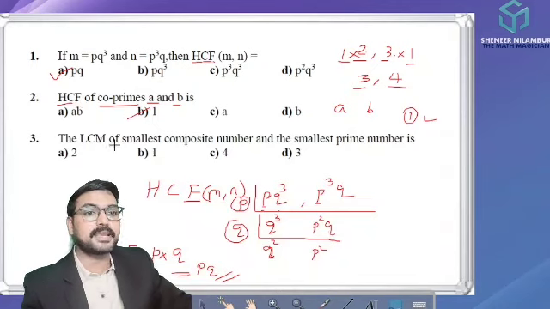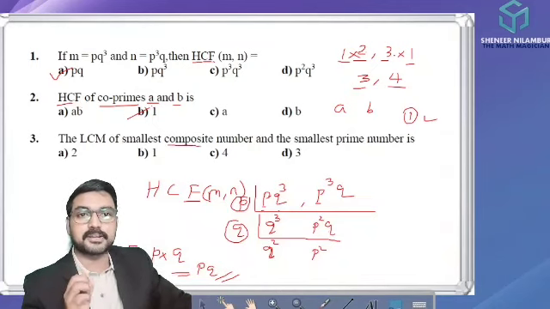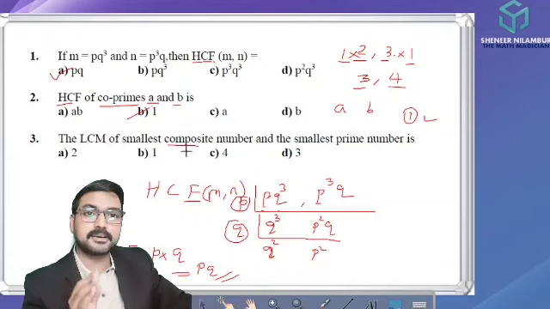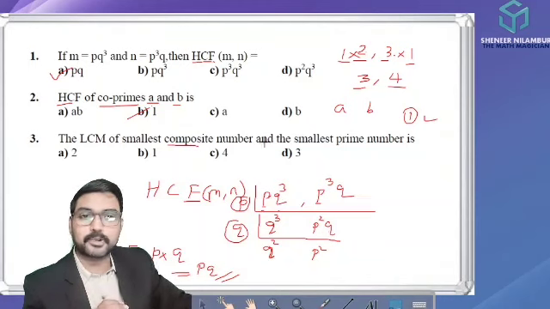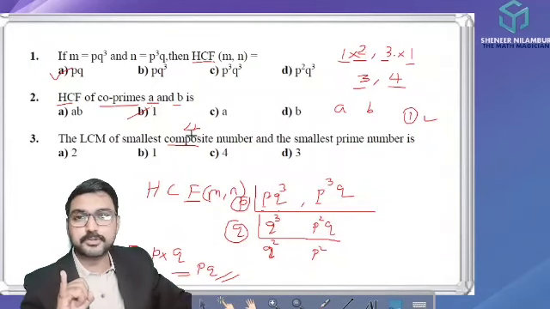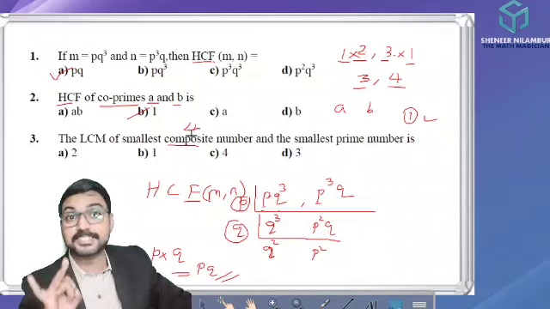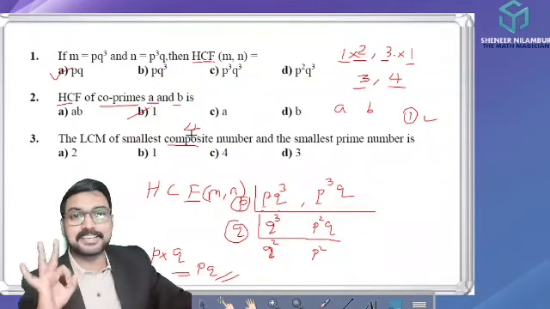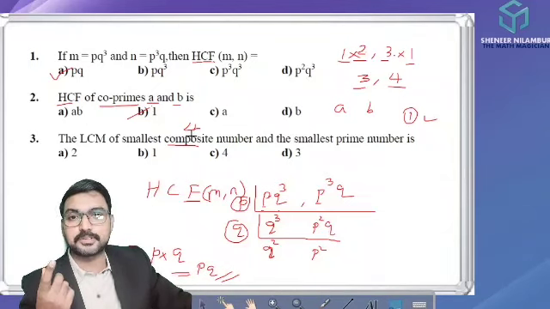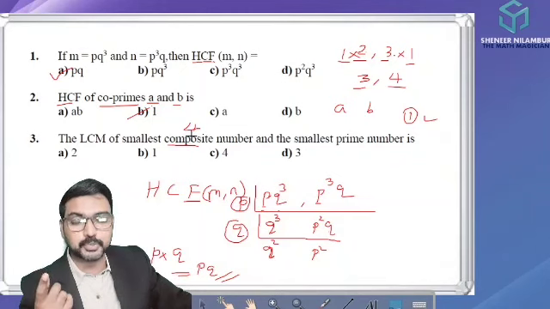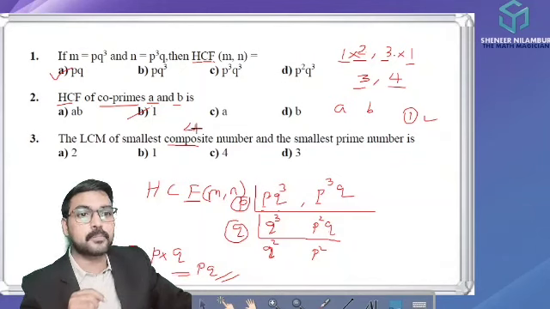Now the third question, LCM of the smallest composite number and the smallest prime number. This question was already asked in the CBSE board examination, so this is one of the important questions. 4 is the smallest composite number. Why? 1 is neither composite nor prime. 2 is the first prime number, 3 is the second prime number. So 4 is the first composite number because it has more than 2 factors, other than 1 and 4, it has the factor 2.